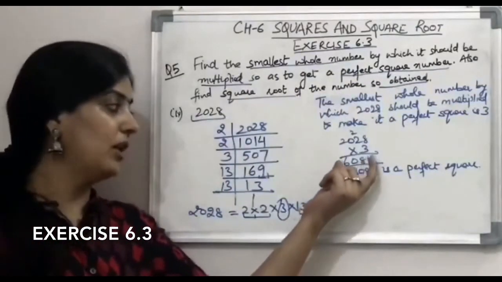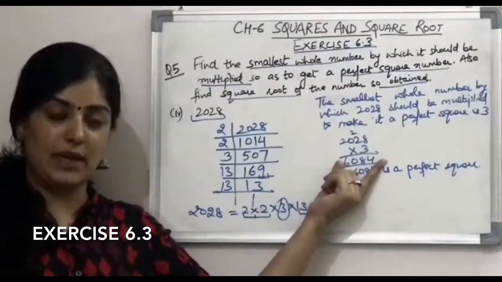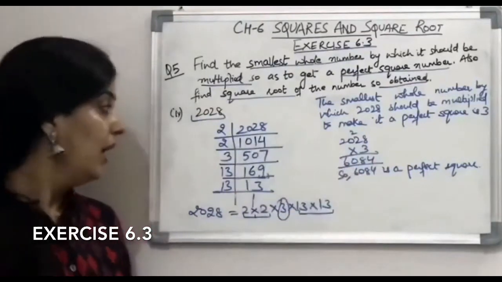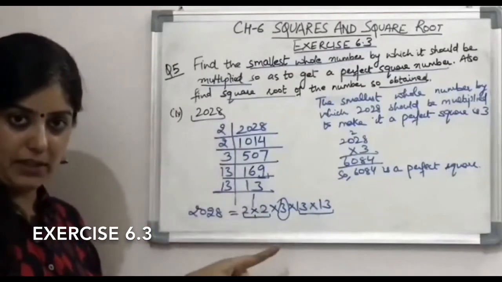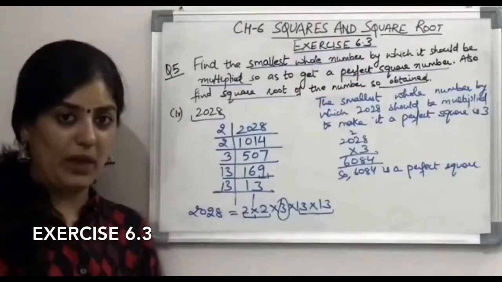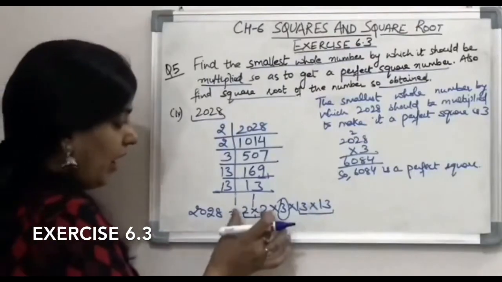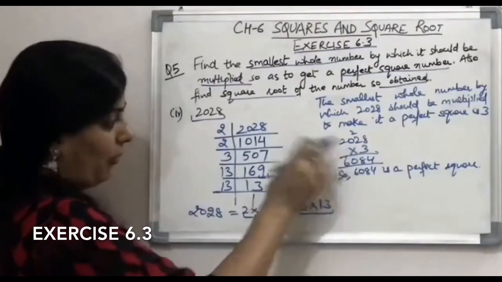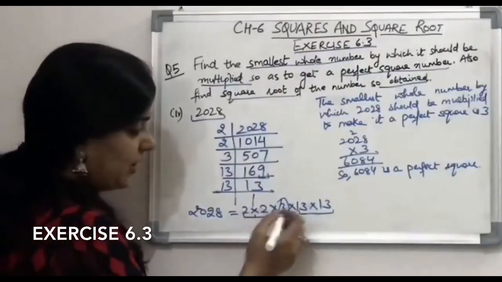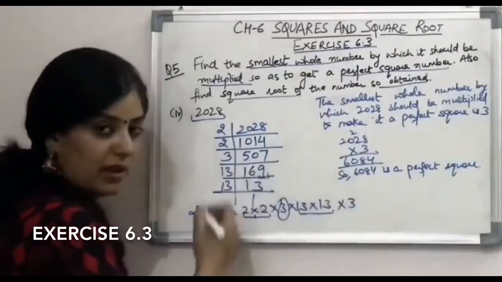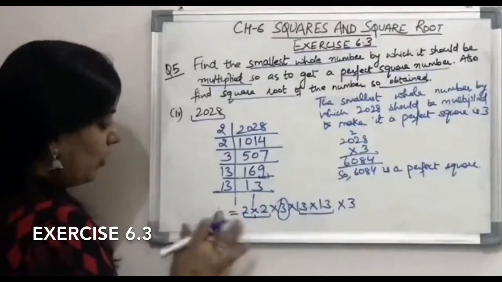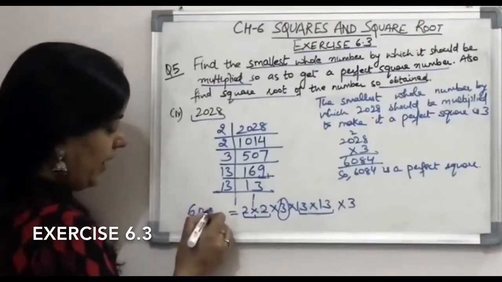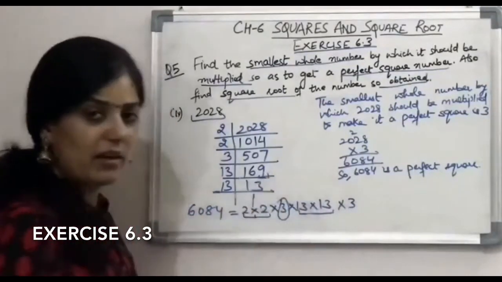That means you need to find out the square root of 6084. How we will find? We will again find by prime factorization method. But let me tell you one more thing. हमने क्या किया है यहाँ पे? To obtain 6084, we have just added one more 3 so that 3 का pair बन जाए. तो don't you think कि 6084 के prime factor ये होंगे?